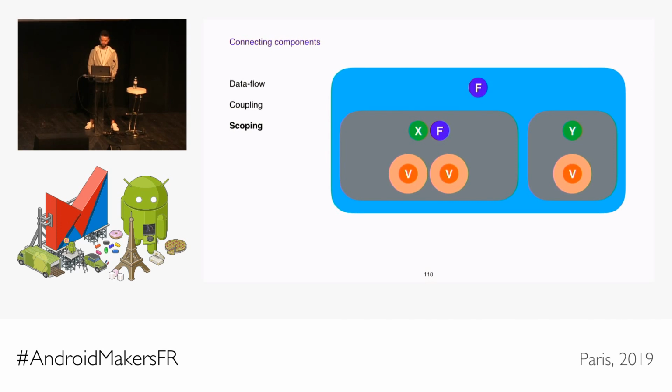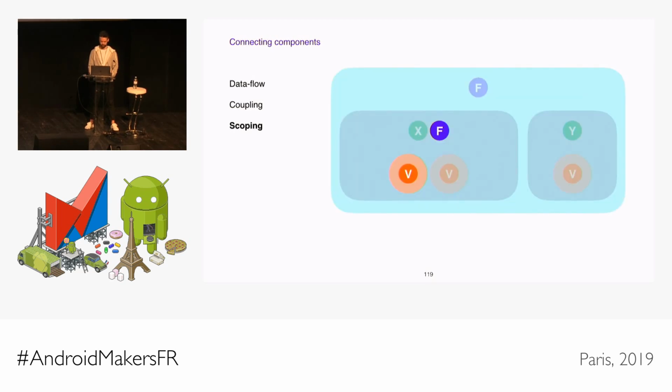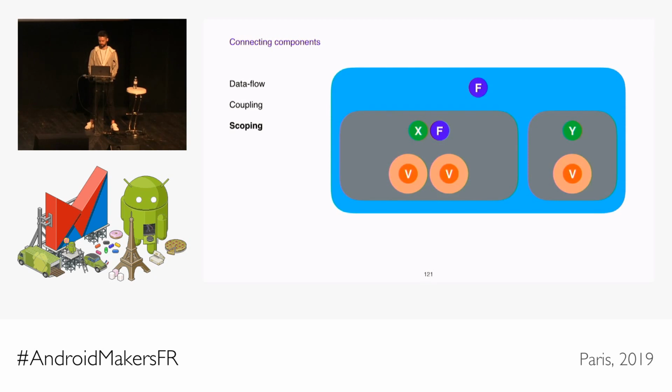And let's add some views, features, and other objects here. So if you want to keep an object that lives longer than the current screen, but not entirely a global singleton in the app, then some DI frameworks help a lot with that, to create scoped singletons. But what we want now is to connect some reactive components that live in these scopes, and nicely dispose of those connections when the scopes go away. For example, we might want to connect to this view, to this feature, but only until the view is there. Or we might want to connect this feature to the top one, but only until the short-lived scope is alive.